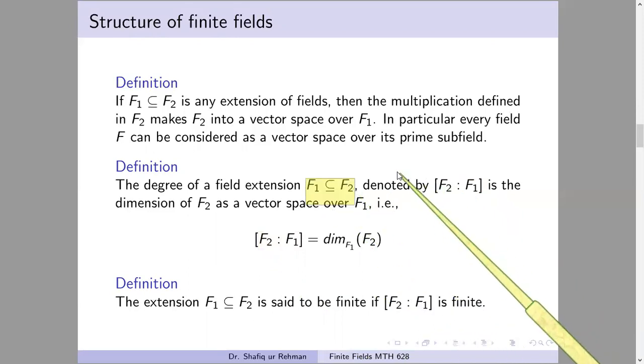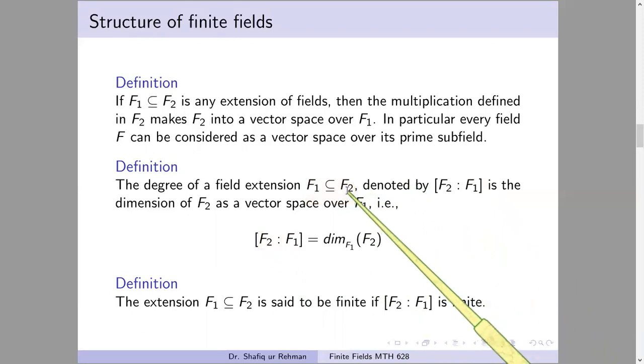And what is meant by the degree of field extension? Degree is nothing, just the dimension of F2 taken over the field F1. F2 is a vector space over the field F1, and the dimension of this vector space is the degree of the field extension. And what is dimension? You know, the cardinality of a basis of that vector space.